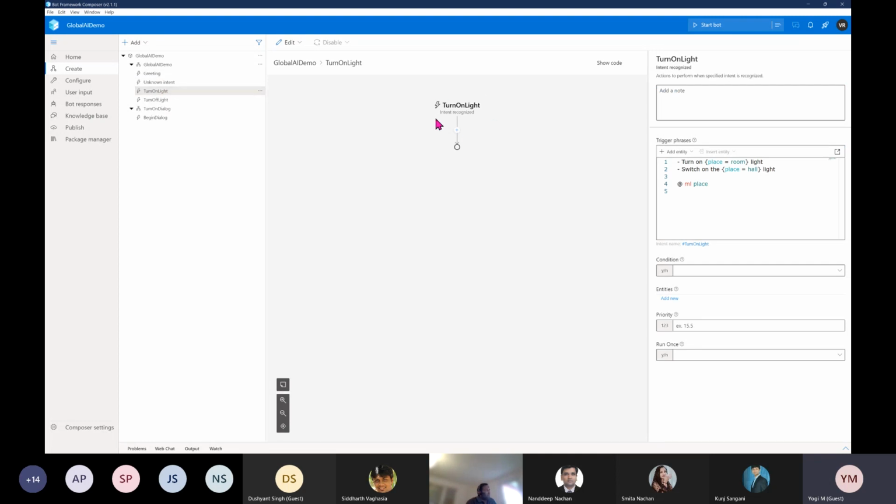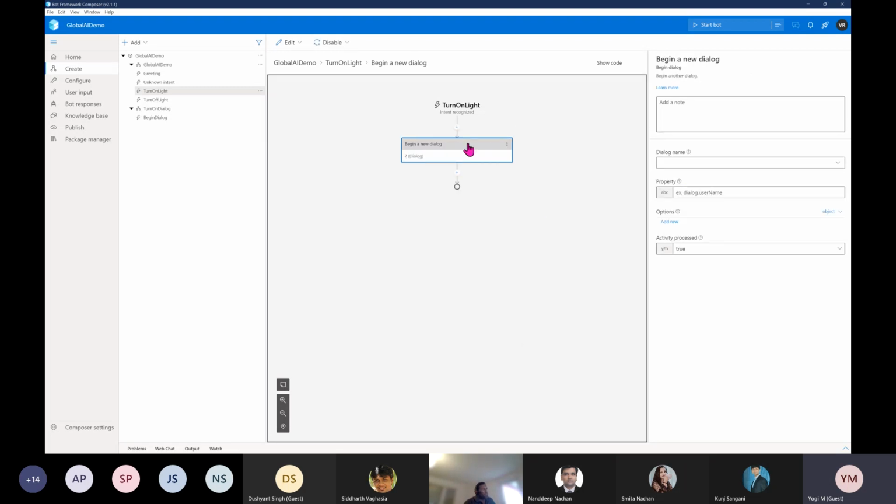If the trigger is invoked, we are going to define the workflow. For that, first click this plus symbol node. Here you can see the menu. There are different types of menu options available, and we will look at them one by one. To invoke the workflow, we have to invoke this turn on dialog. For that, go to dialog management and select begin a new dialog. On the right side you can see the dialog name property and other properties like activity, options, and so on, but I'm going to highlight only the dialog name.